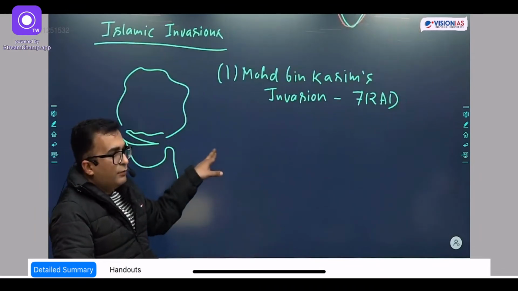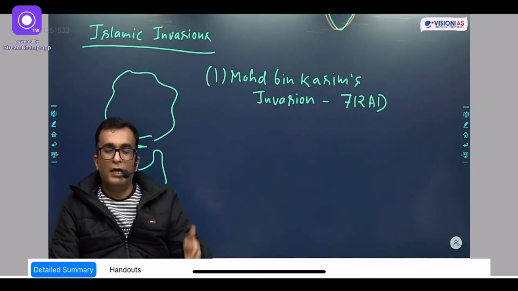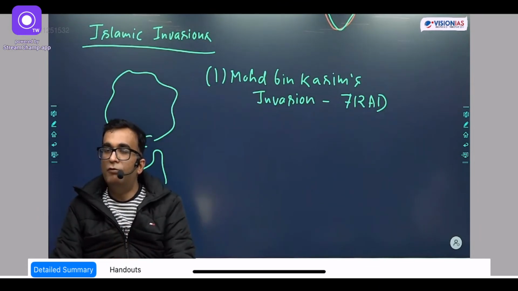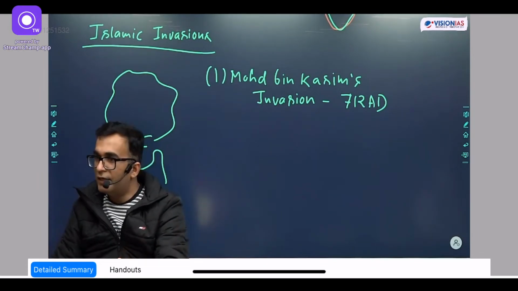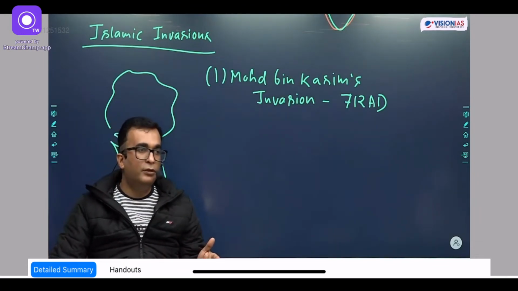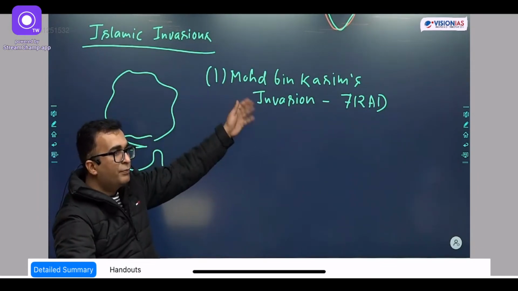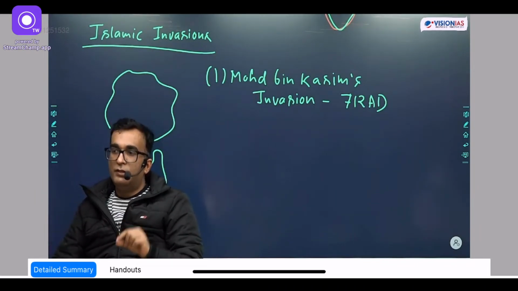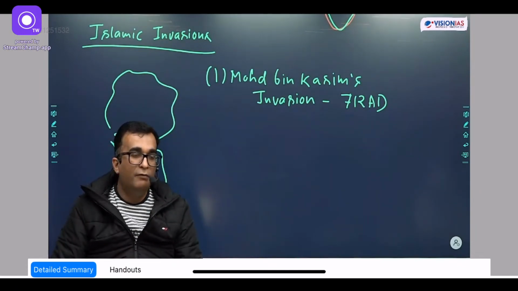As you can see, 712 is very close to the timeline of the Prophet Muhammad and the establishment of Islam. As far as the four major religions of the world are concerned, it is the newest religion, which was established in the 7th century AD in Saudi Arabia. The life of the Prophet Muhammad is between 600 and 700. So just after the establishment, there is the arrival of the religion in India. But we'll try to find out why Muhammad bin Qasim, who belonged to the Umayyad dynasty of Arabia, attacked Sindh.